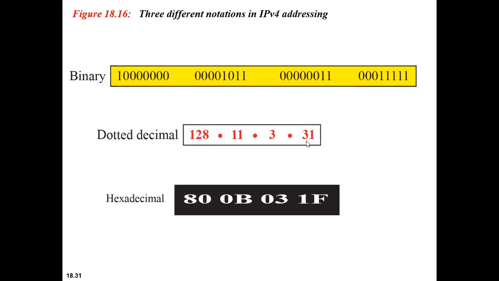Convert this into decimal, it gives 3, and this is 11: 8 plus 2 is 10, plus 1, 11. This is 128, something like this. This is dotted decimal, separated with dots. You can also represent this in hexadecimal, where 4 bits are represented with 1 hexadecimal digit. Is this concept clear? These are the different notations of IPv4.